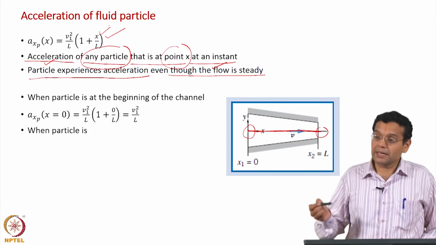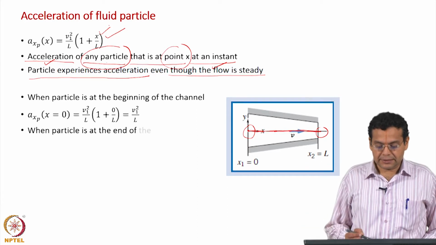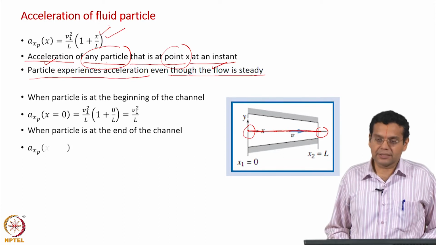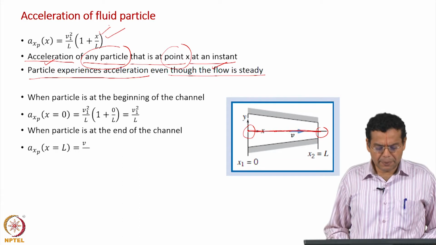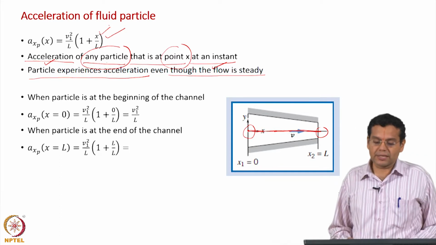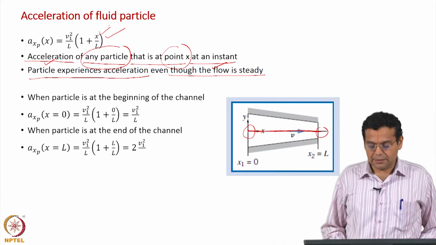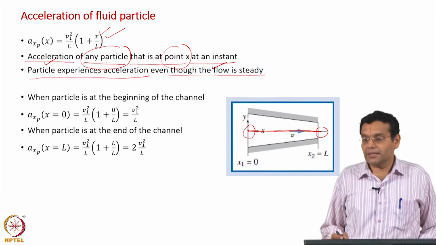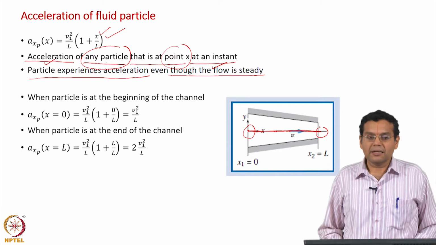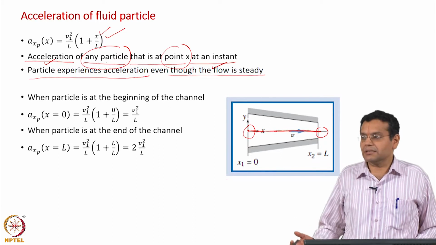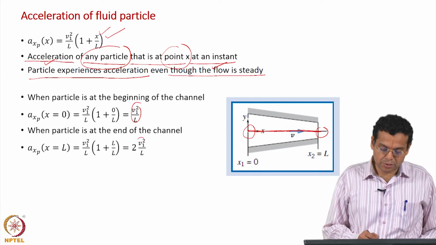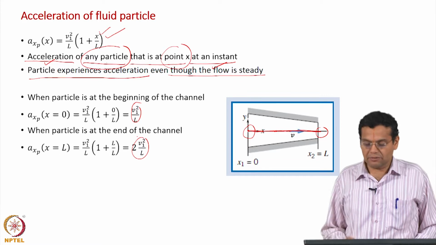Now, when the particle is at the end of the channel, x will be equal to L, and we get the acceleration at the end of the channel, which is twice the acceleration at the beginning of the channel. Okay. So in this particular case, not only does the velocity increase along the channel, the acceleration also increases along the channel. So the acceleration is also twice that at the beginning of the channel.